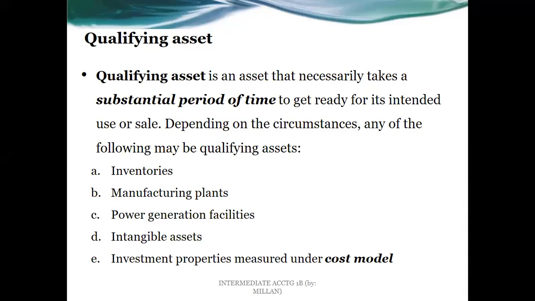However, our topic is all about property, plant, and equipment, so we might look into BC only. Since inventories are part of IAS 2, and intangible assets are part of IAS 38, which will be tackled also in this course, Intermediate Accounting Part 2, or Part 1B for the curriculum. And then inventories, that's already part of the previous intermediate accounting. So investment properties are long-term investments also tackled in the previous intermediate accounting courses talking about investments.